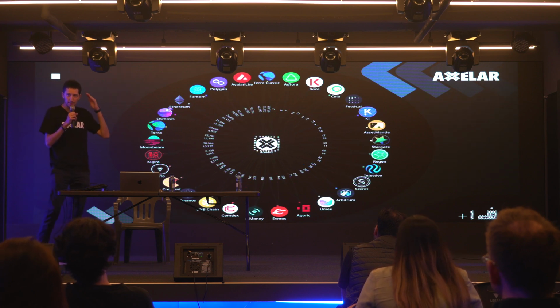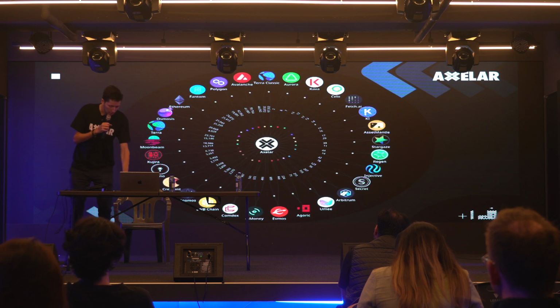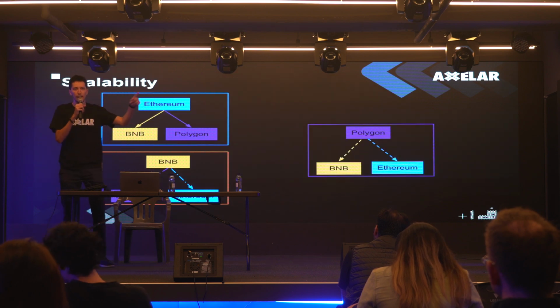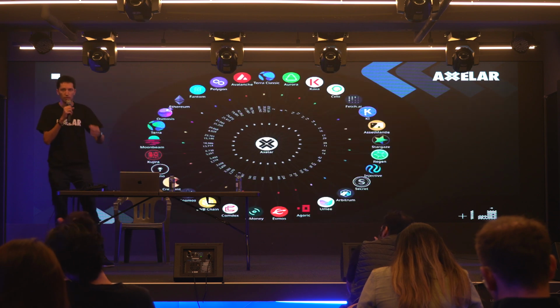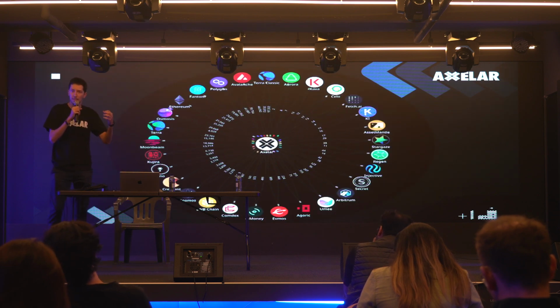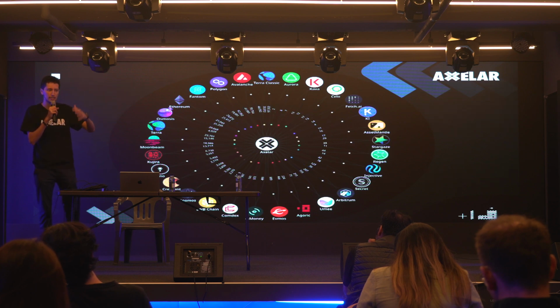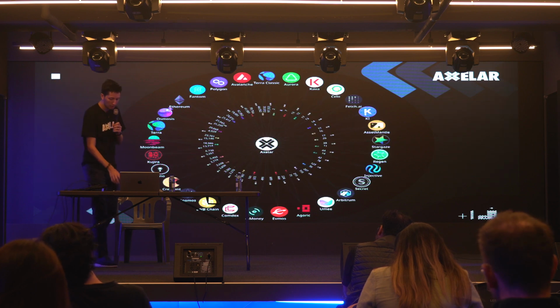And the way I like to think of this in my head is that these pairwise bridges are kind of like train tracks. You can go from point A to point B, and that's it. Whereas Axelar is more like an airport. Once you have an airport in your city, you in theory can get to any other city in the world that also has an airport. So it scales way, way better.